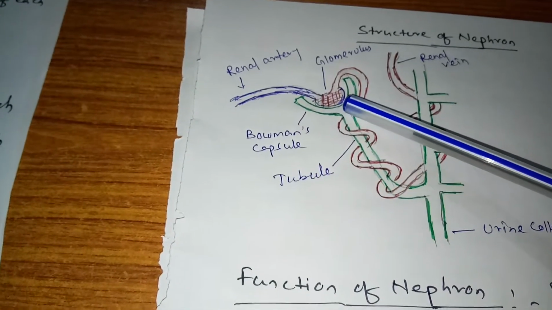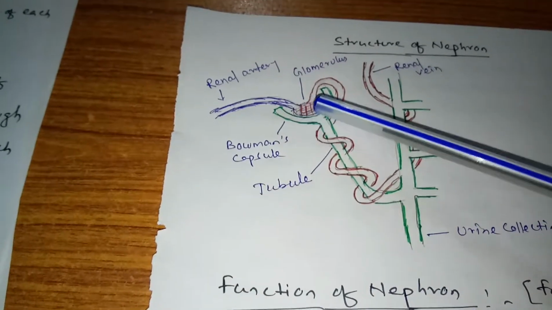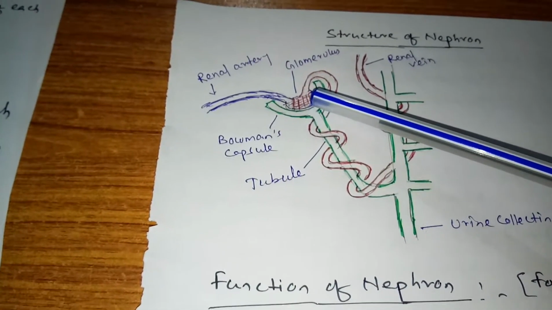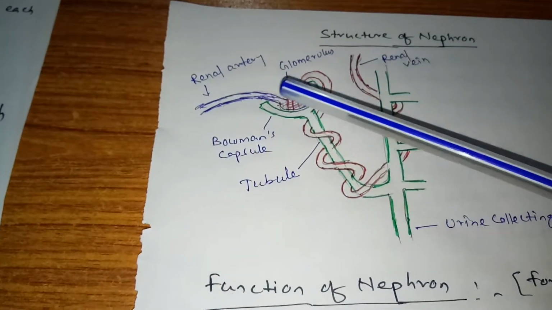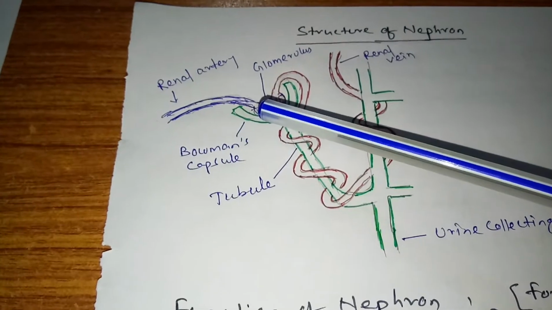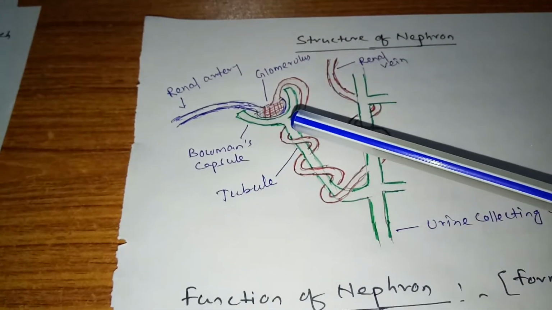The Bowman's capsule and tubules combined are called the renal corpuscle. Students, at the Bowman's capsule, the renal artery joins and forms a cluster of capillaries called the glomerulus. This renal artery carries all the necessary materials along with the blood.